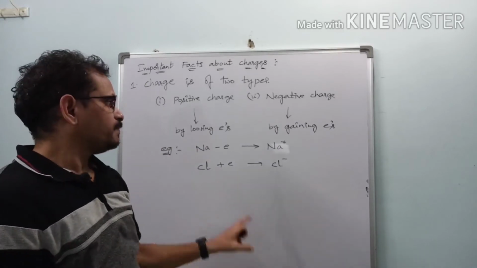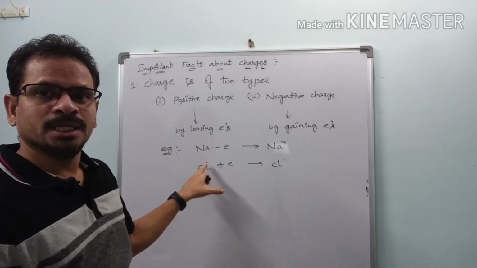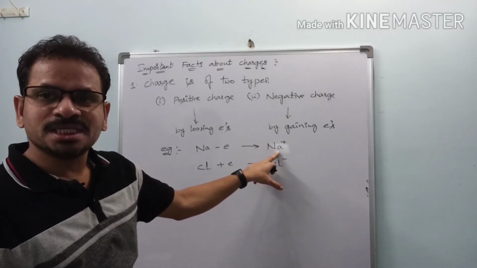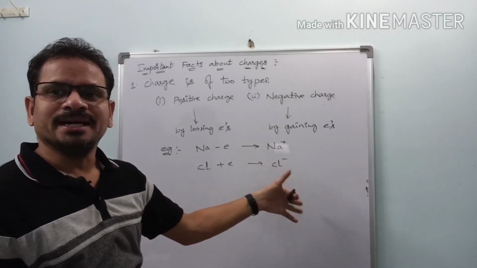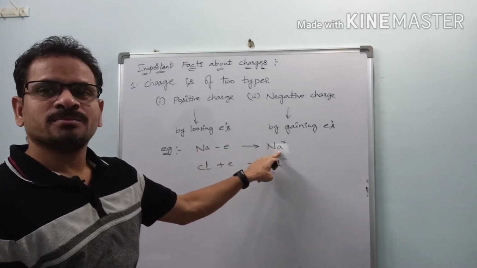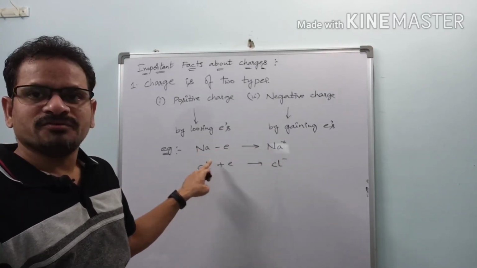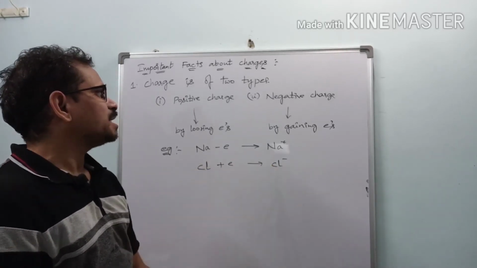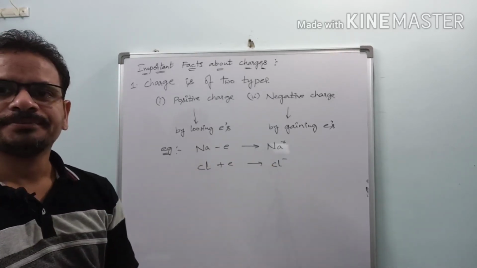Previously sodium was a neutral body and chlorine was a neutral body. Now sodium has become positively charged and chlorine has become negatively charged. Sodium became a positively charged body by losing electrons, whereas chlorine became a negatively charged body by gaining electrons. Right? Yes.